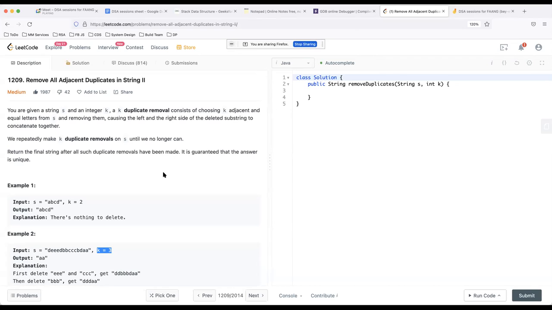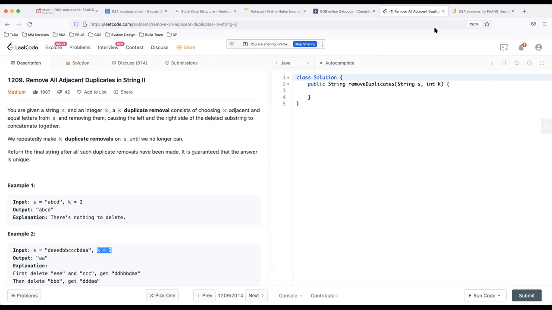Any ideas, suggestions? I'm thinking about our previous approach. I don't have anything concrete, but I think we could modify what we did previously with the array technique, with the j pointer. Well, that's tricky. Let's think in terms of a stack. Even if you use a stack, how can you do it?